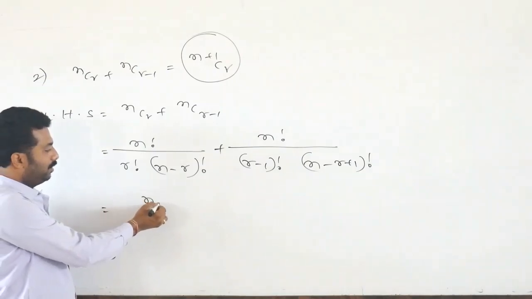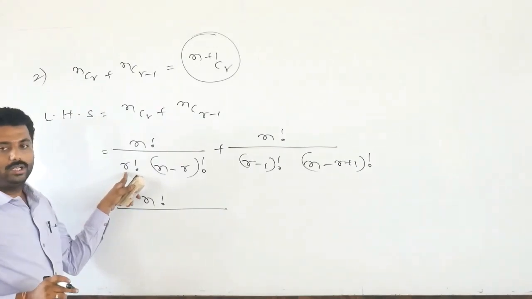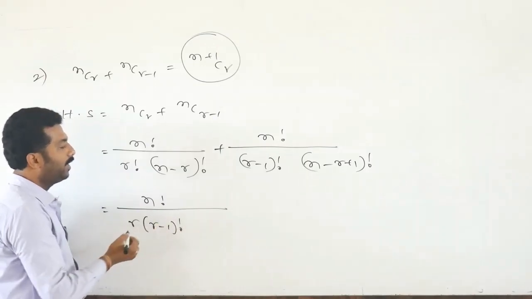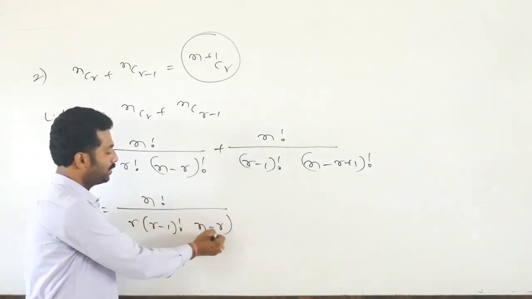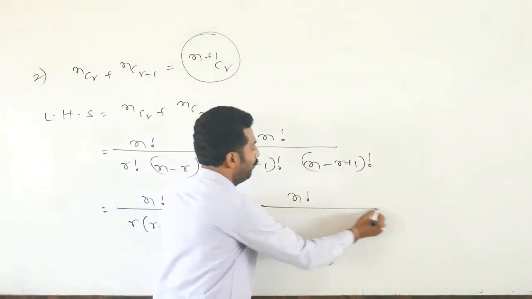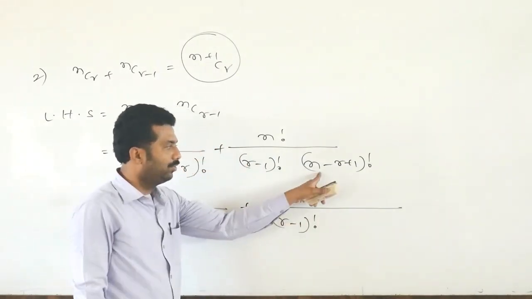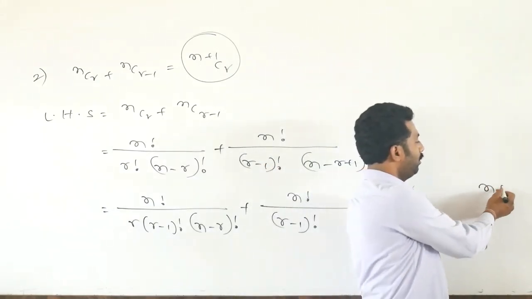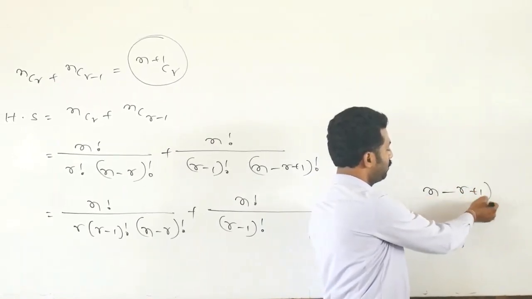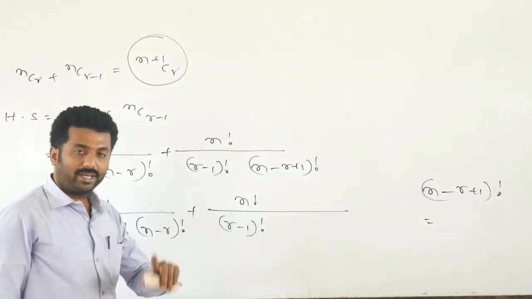So very clear, this is n factorial by, can I write r factorial in terms of r-1? Yes, r into (r-1) factorial into (n-r) factorial, plus n factorial divided by (r-1) factorial, as it is, into (n-r+1) factorial. Observe this one, the reduction formula: n factorial means n into (n-1) factorial.